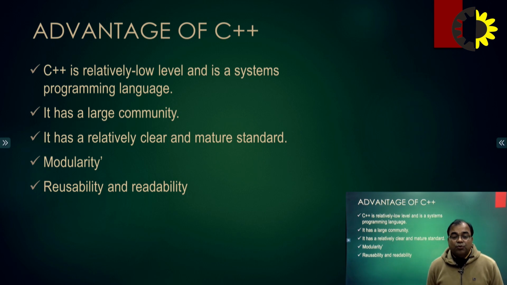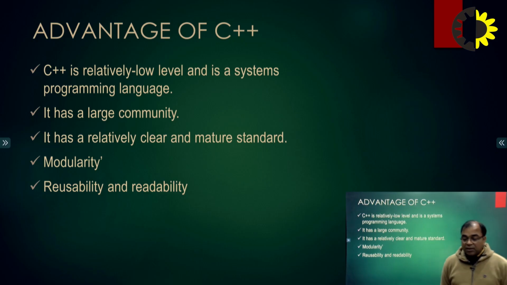Once we create code for one program, that code can be used for different software. If we are going to create a very big software, we do not need to write all the code. We can just reuse the code which was written previously. So this is also a beauty of this programming language, the reusability and readability of the code.